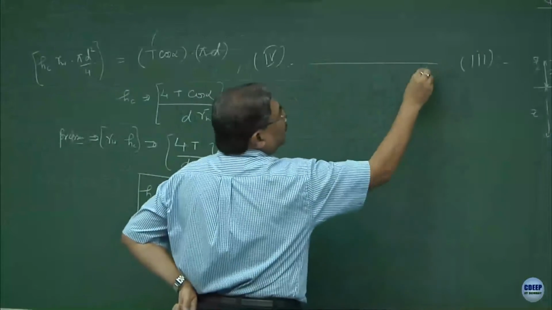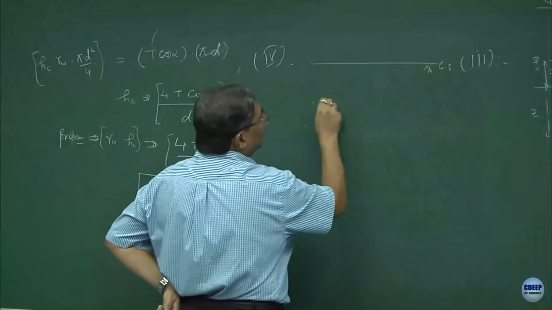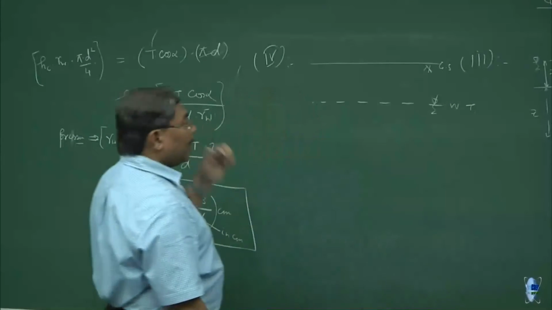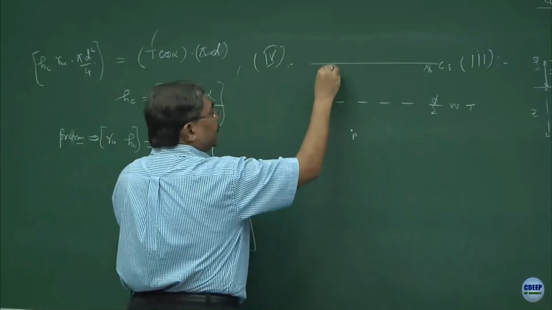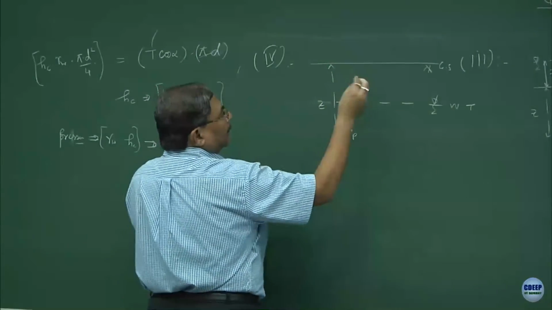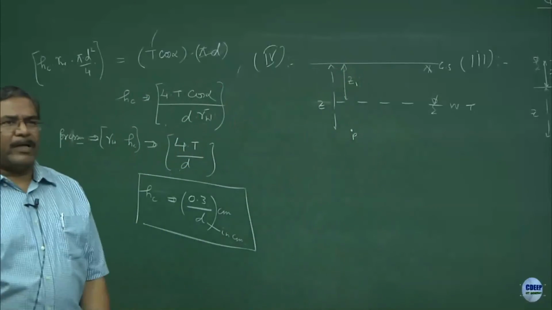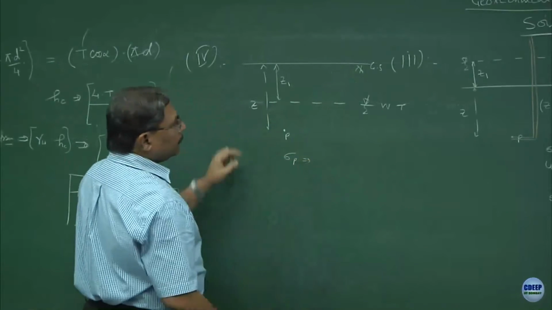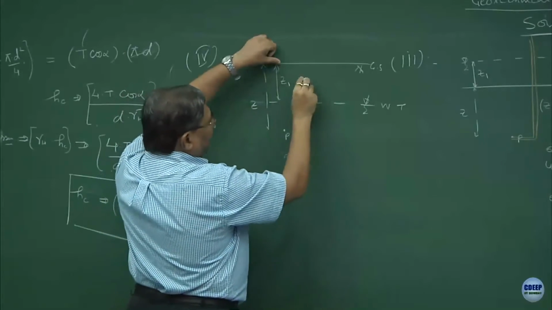This is the ground surface and the water table has gone down, there is a drop in water table, and I am interested in finding out the state of stress at this point, which is at a depth of Z. This has gone down by Z1. Can you compute now quickly and see what is happening? So, sigma p will be equal to, let us take a simple case of this material as gamma.